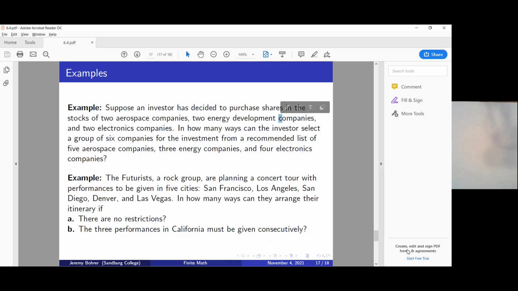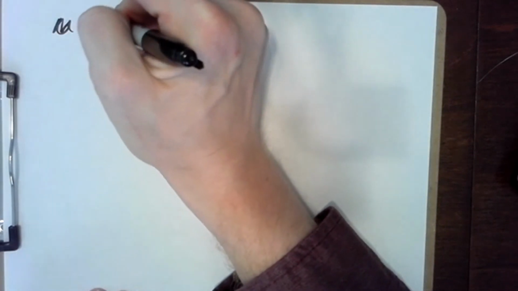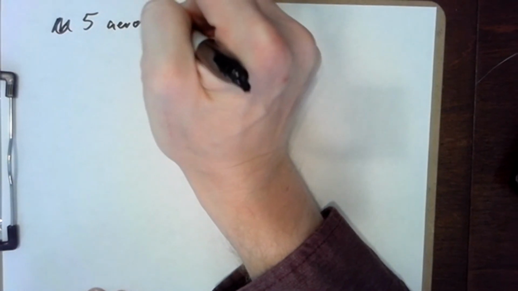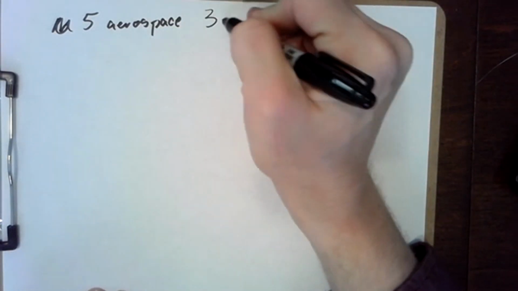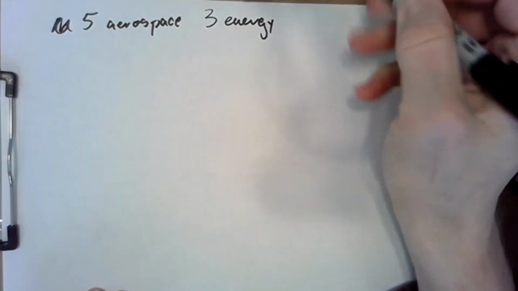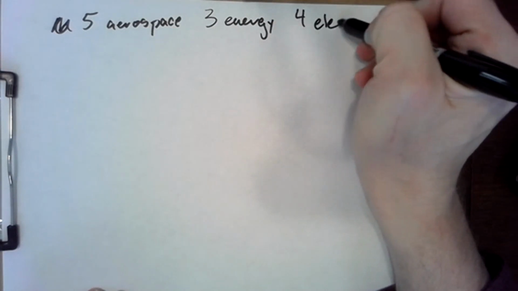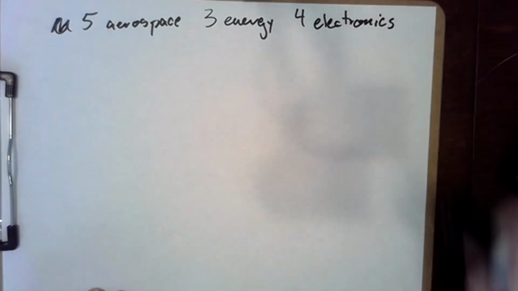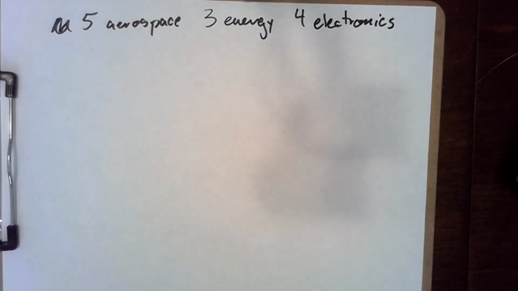So, close that up for the moment. We are looking to choose 2 of each of these companies when we're given 5 aerospace companies and 3 energy and 4 electronics. Now, it doesn't matter in which order these are chosen. We're going to assume that the investor is just going to invest the same amount of money in each company.